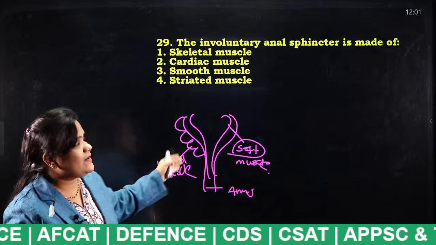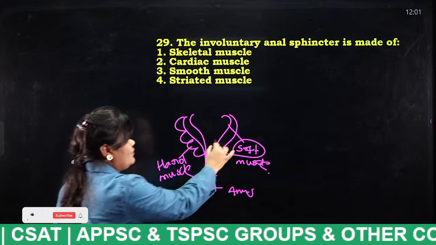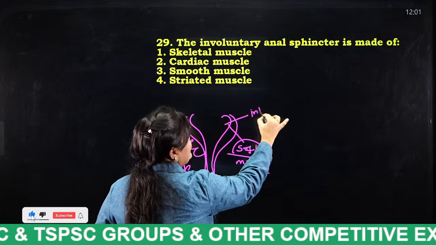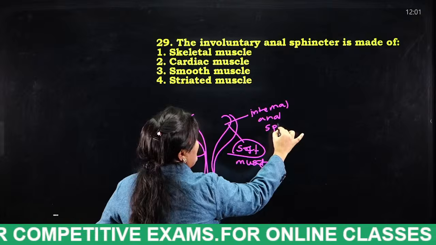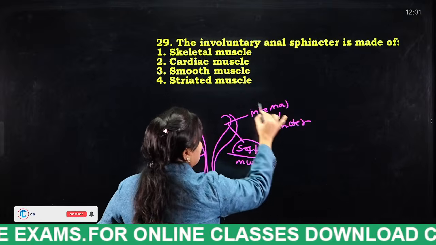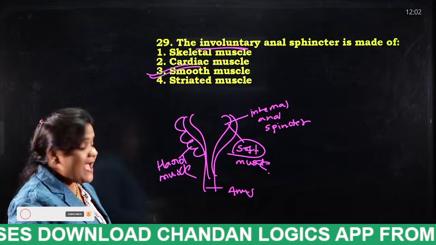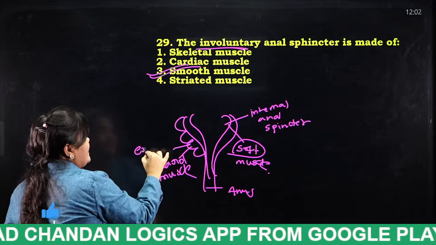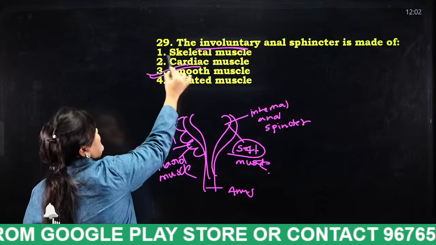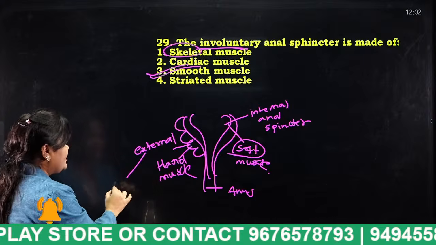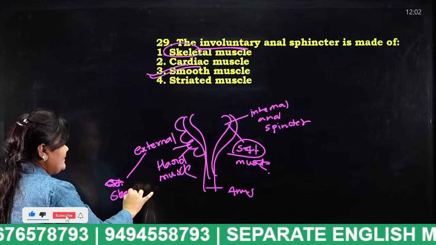These are nothing but the anal sphincters. Internal anal sphincter, this is nothing but what? The internal anal sphincter will be smooth. That is also known as the involuntary anal sphincter, and the answer for this question is smooth. And the external anal sphincter, which is hard, is made up of what? Skeletal muscle. The external anal sphincter is made up of skeletal muscle. This is also a very, very important thing.